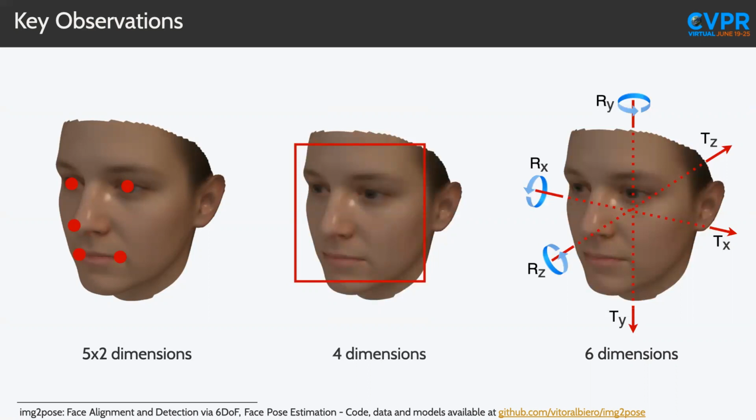But with 6 degrees of freedom, we know the face size, location, and rotation. And with that, we can project bounding boxes that are customizable. So we can use more or less of the face, more or less of the forehead, and this is not possible with a simple bounding box regression, and it is cheaper to regress 6 dimensions than to regress 10 dimensions compared to a landmark regression problem.